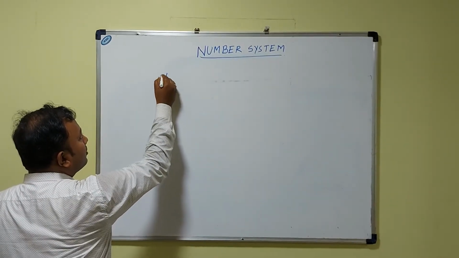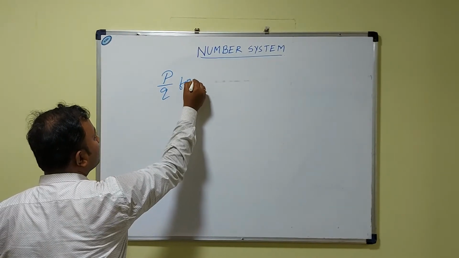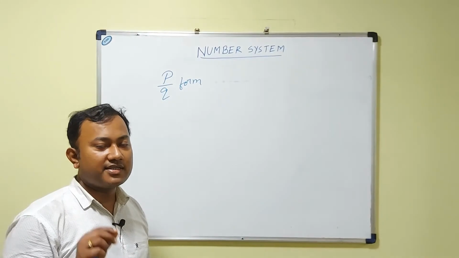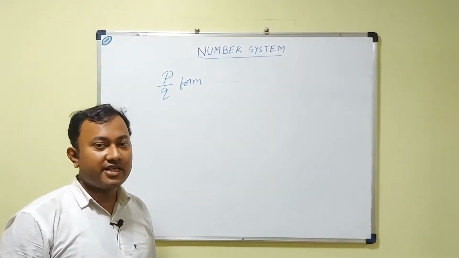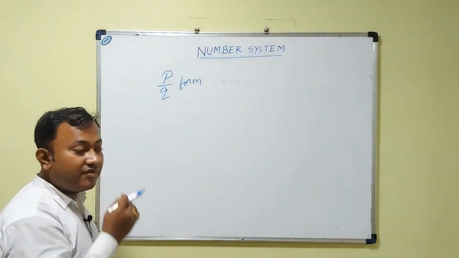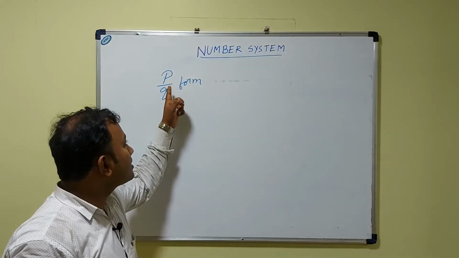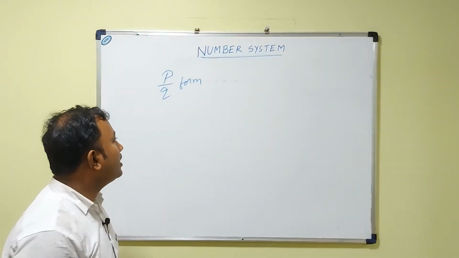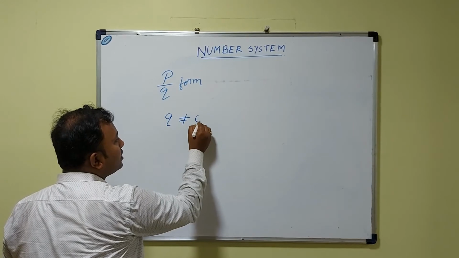For a number which we can express in p/q form to be a rational number, some conditions need to be satisfied. First, the number should be expressible in the form of p/q, where q should not be equal to 0.